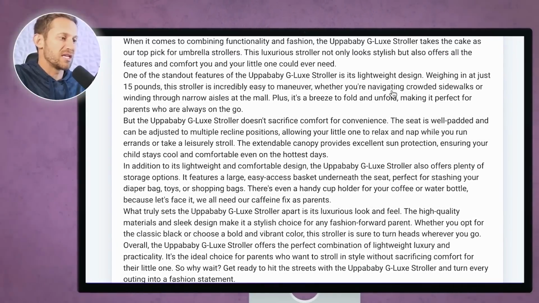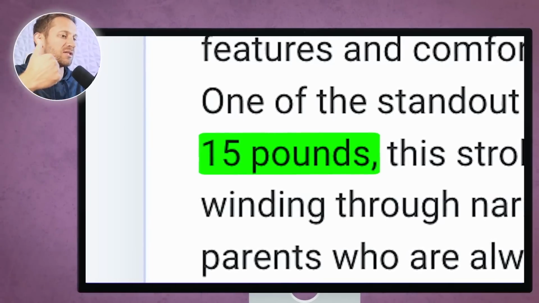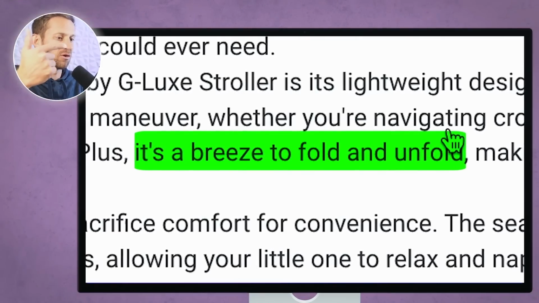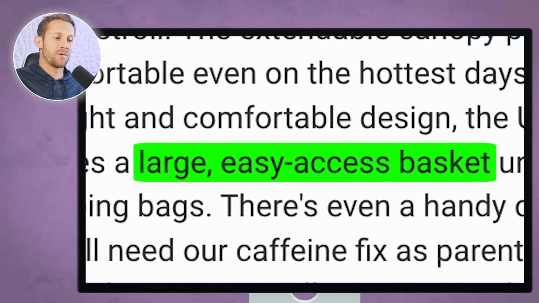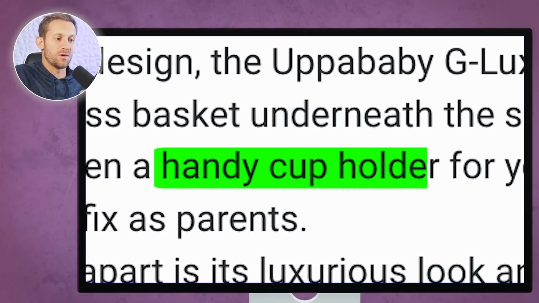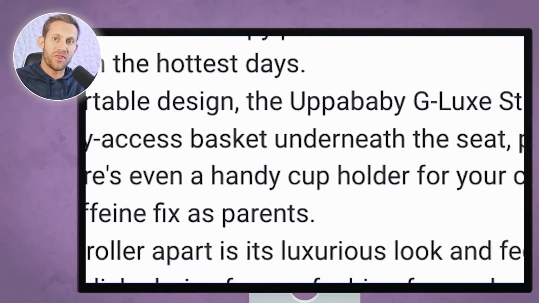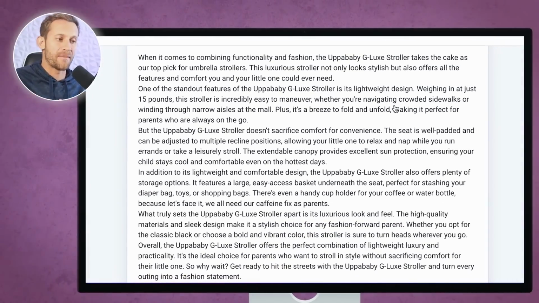But for the most part, what you're going to see is it's going to talk about the weight of the strollers. It's going to talk about how easy it is to fold and unfold. It's going to basically go over features that you would see on an Amazon page or something like that, where this is just kind of the things you need to know. It's got a cup holder, right? Just all kind of the little things and stuff that you need to know about that particular product.